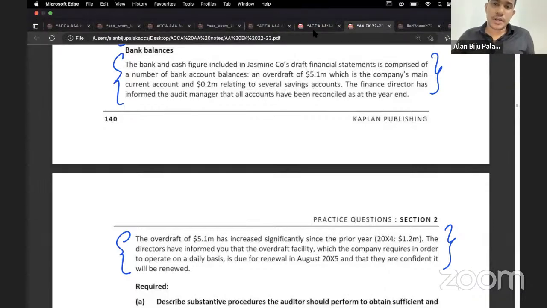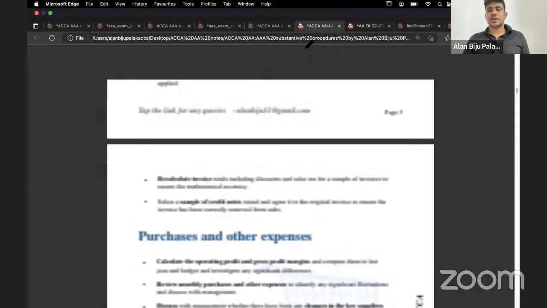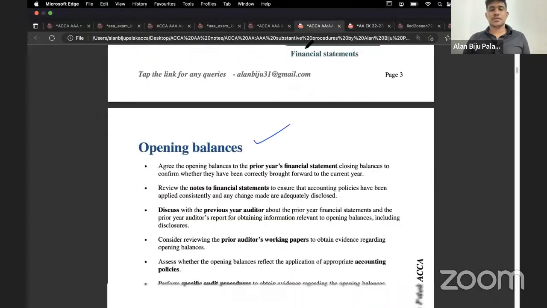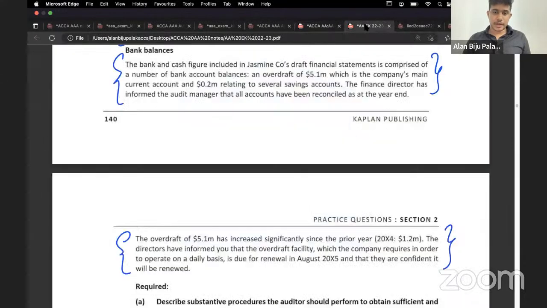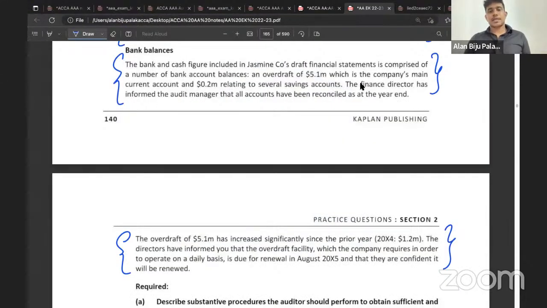Okay, what do you need to do? You need to consider the possibility of having the overdraft set up legally right for the company in order to consider whether it will be classified in the financial statements appropriately, right? Okay. Then they have mentioned that the company have prepared a bank reconciliation at the year end. What you can do in that case? Recalculate or reconcile the bank reconciliation statement in order to confirm the arithmetical accuracy, right? Then what else in relation to the bank reconciliation which is already done?